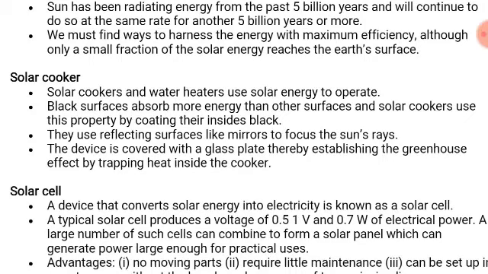Okay, so inside the solar cooker there is a black finish. They use reflecting surfaces like mirrors to focus the sun rays. This device is covered with a glass plate, thereby establishing the greenhouse effect by trapping heat inside the cooker. So because of this black color, more heat will be absorbed, and to focus at the same place there are mirrors, so that the focused heat is absorbed inside it, and the raw materials of the food get cooked because of this heat.